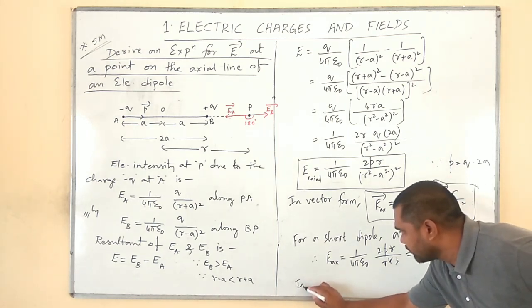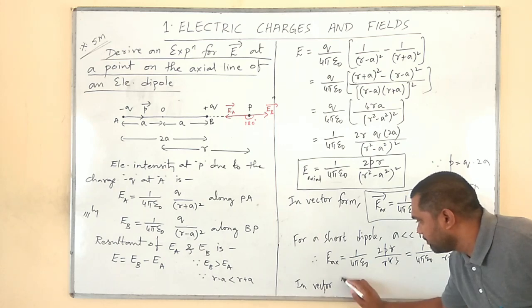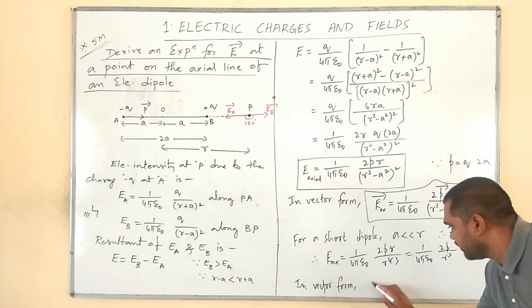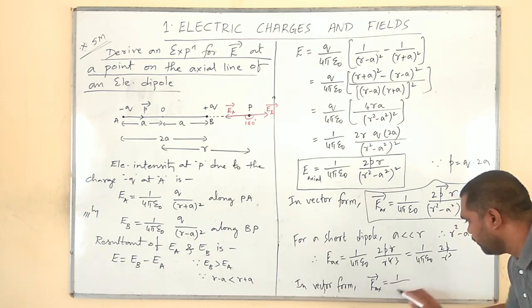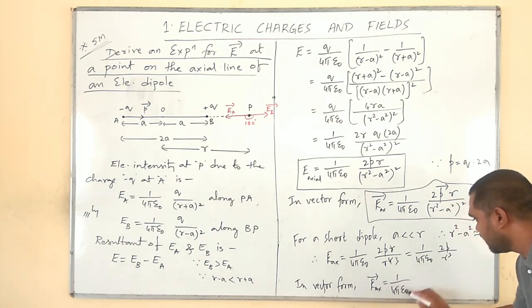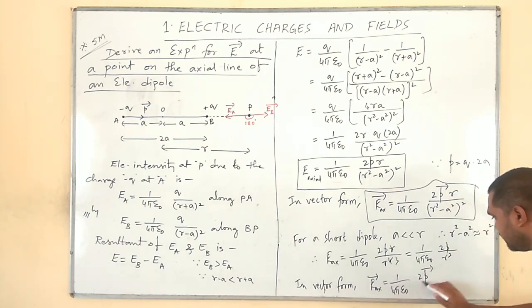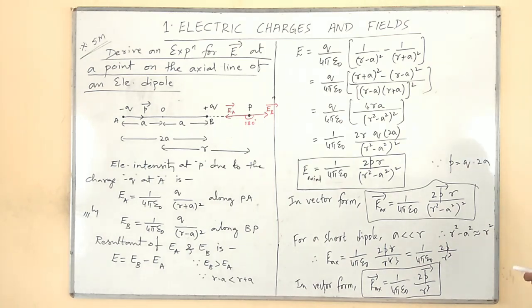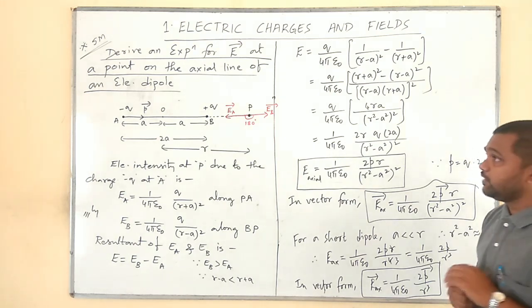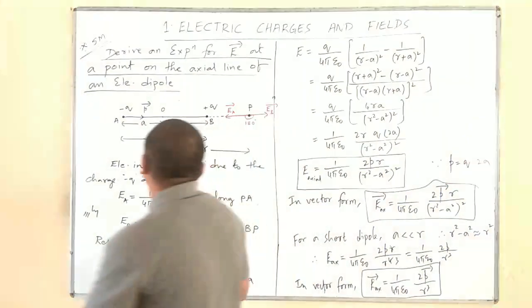Similarly, in vector form, we can write E axial vector is equal to 1 by 4 pi epsilon naught 2p divided by r cube. And this is the final expression, final equation. So like this, we have to derive an expression for electric intensity at a point on the axial line of an electric dipole. So let me tell you once again.